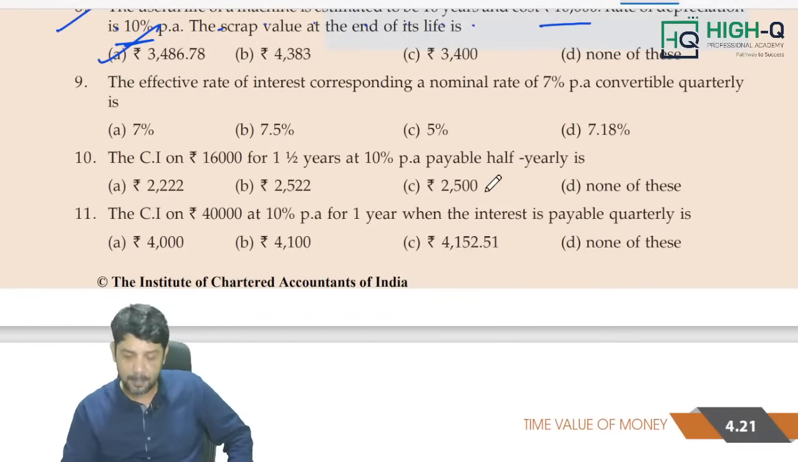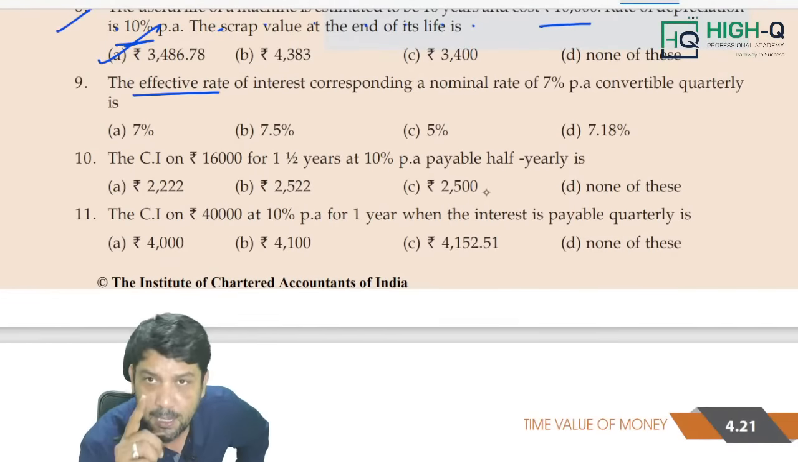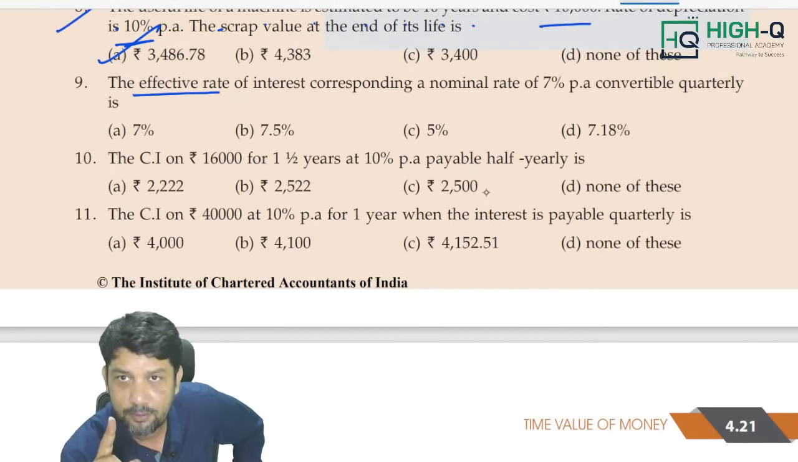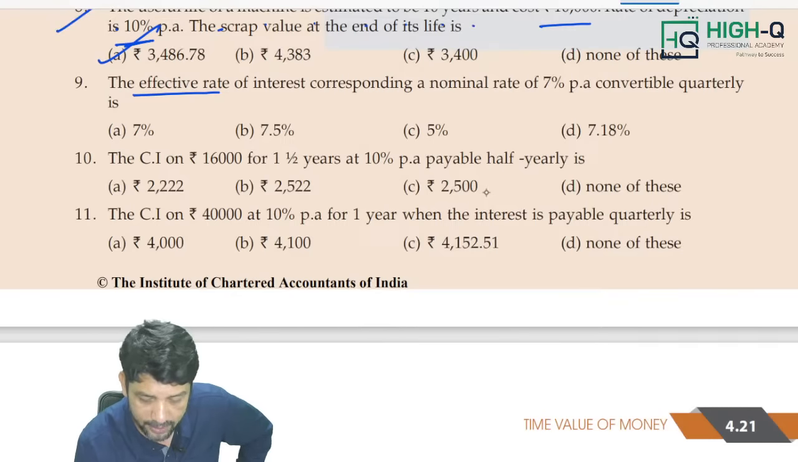The next very important part is effective rate of interest. Mark my word, my dear, one question is compulsorily going to come from effective rate of interest. What exactly is it? The effective rate of interest corresponding to a nominal rate of 7% per annum convertible quarterly. What is the effective rate of interest?